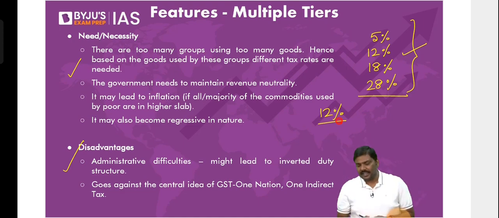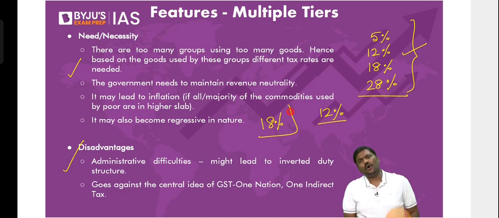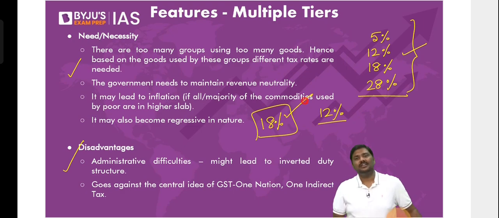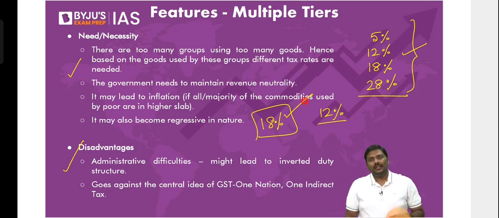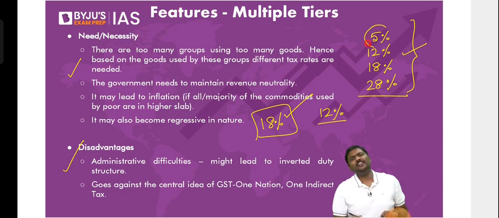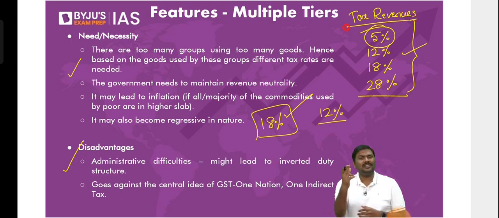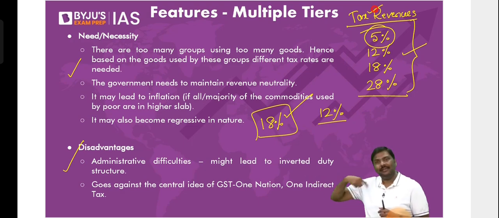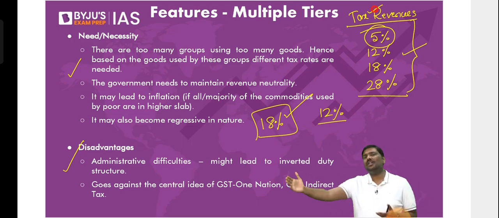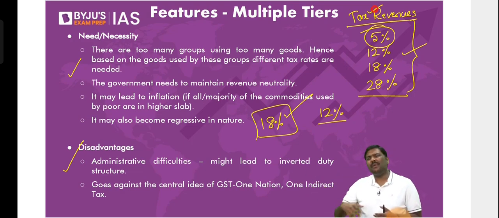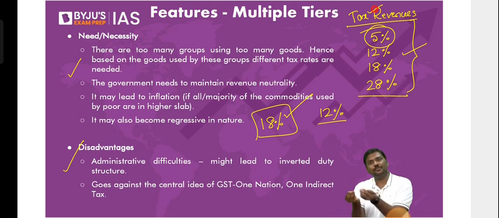Second reason is, some of you will say, sir, let's have a GST rate of 18% on all the goods and services so that the rich will pay more taxes. Then this becomes regressive on the poor people. Then some of you will say, sir, if it is becoming regressive, let's make it 5% on all the goods and services. Poor people will get the benefit, but what about the tax revenues of the government? And don't you think the rich people should be paying more taxes when they purchase a Rolls Royce or high-end luxury car, when they buy a ticket for, let's say, a luxury cruise? They should be asked to pay more taxes. That is how we can ensure the progressive nature of indirect taxes like this.